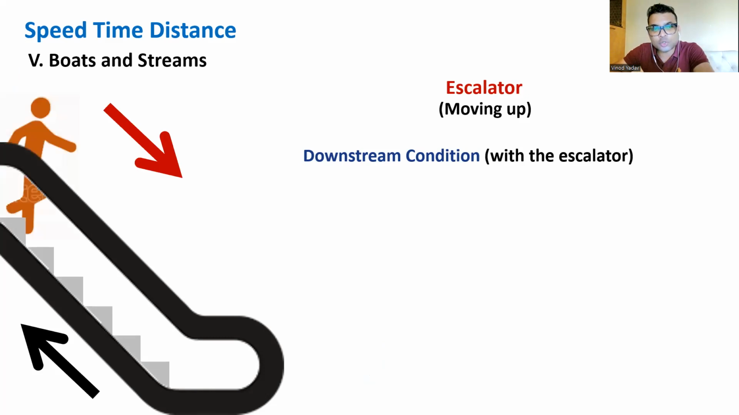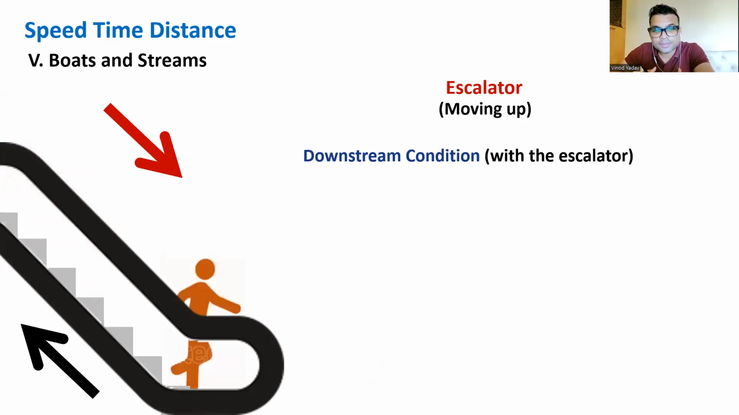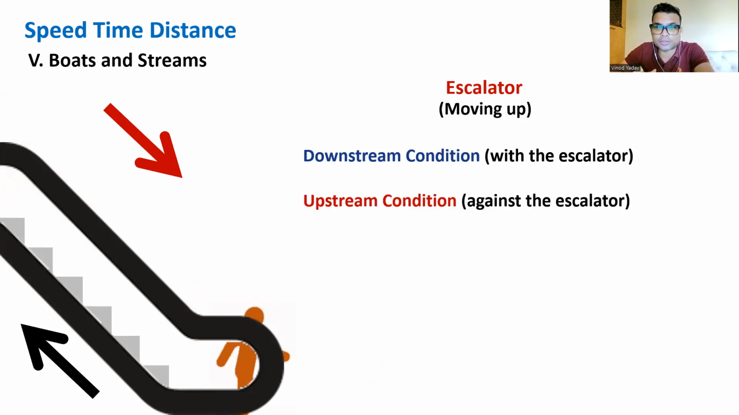Second situation, when you are moving against the escalator, of course, your speed will reduce, right? So this is the upstream situation, against the escalator. You were moving 3 steps per second. The escalator was moving 1 step per second. So effectively, you moved ahead by 2 steps only per second. 3 - 1. Simple.